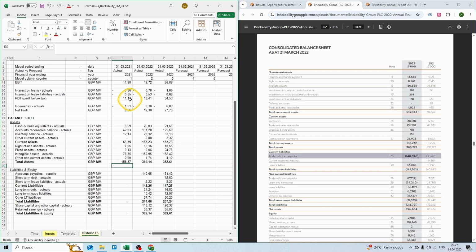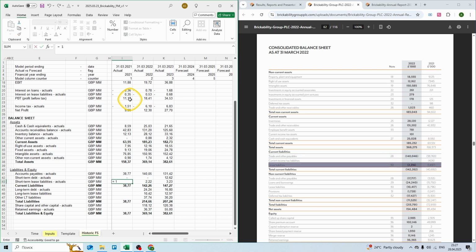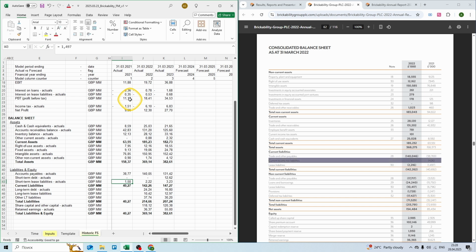Now moving on to liabilities, we have payables of 38.7 million, no short-term debt, short-term lease liabilities of 1.5 million, plus we have current income tax payables, so I suggest we just add them to our payables balance. So plus 0.4 million, and we have current liabilities.